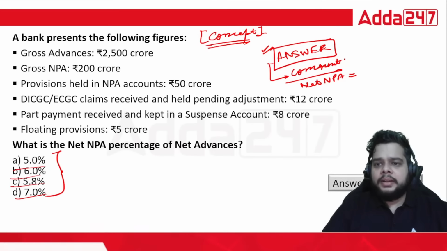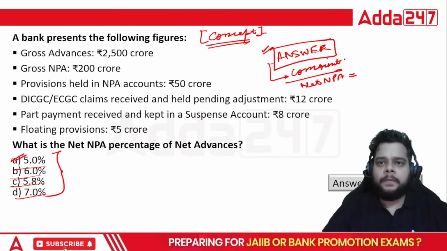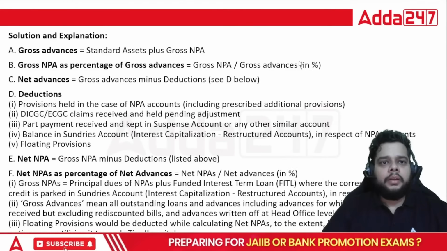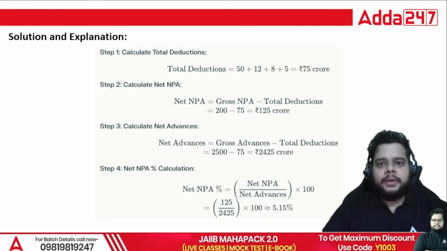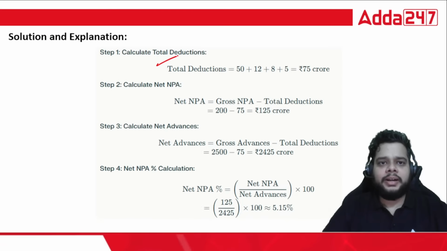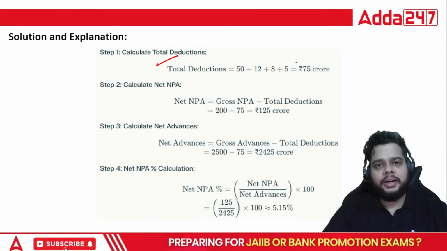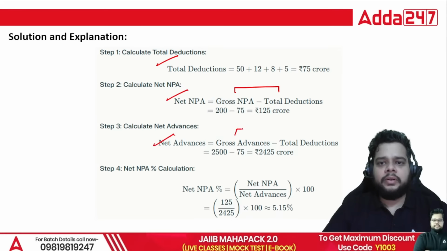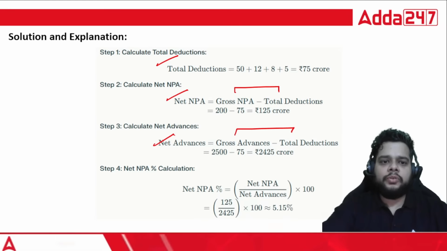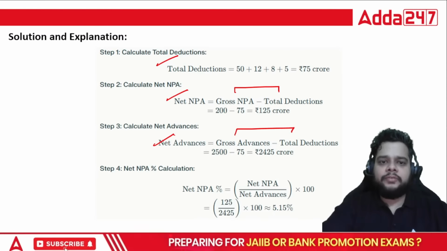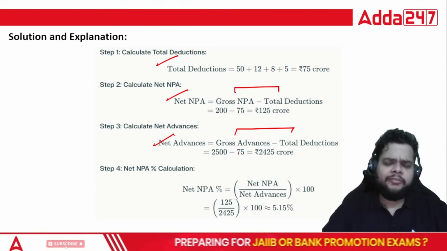The right answer is 5%. Fine. Okay. Again, the same explanation holds true here also. You have to just calculate the total deductions first, add all the deductions, then net NPA, gross minus deduction, net advances, gross minus deductions, and the ratio between the two will give you the net NPA in percentage form, which will be what? 5.15%.